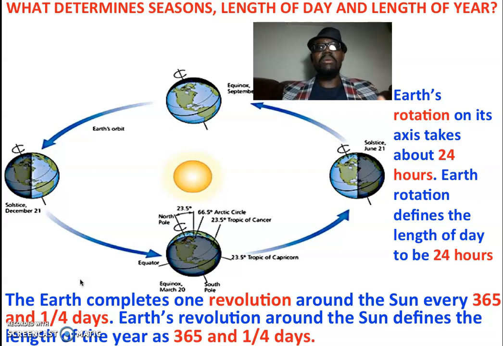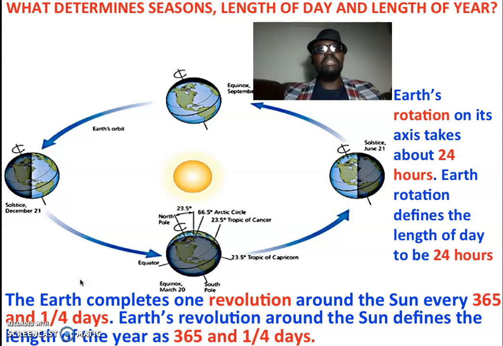Previously, we also talked about rotation and revolution. We said the Earth rotates on its axis. It takes 24 hours for the Earth to rotate on its axis, and that's what defines the length of a day. We also talked about revolution. The Earth revolves around the sun, and that takes 365 days to complete one revolution. That's what determines the length of one year.